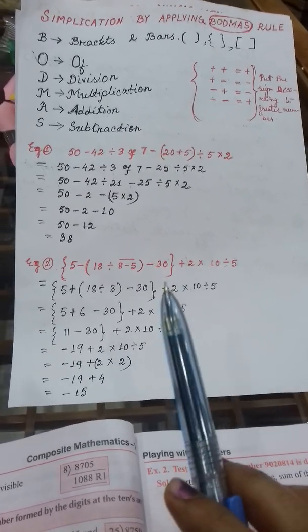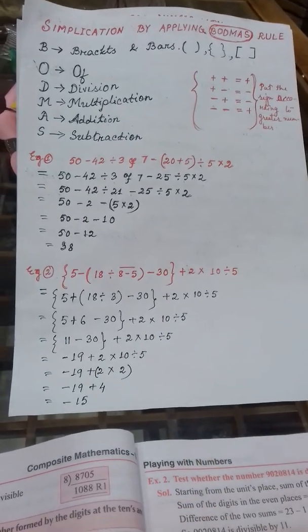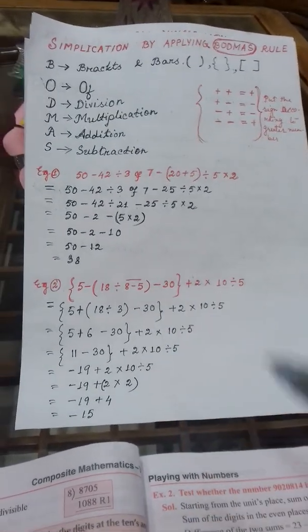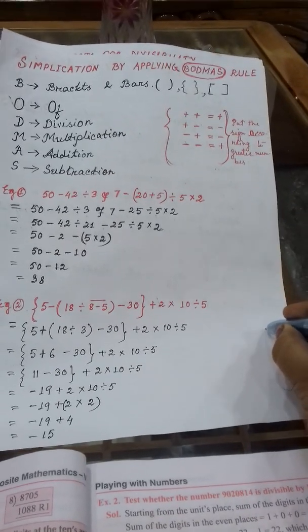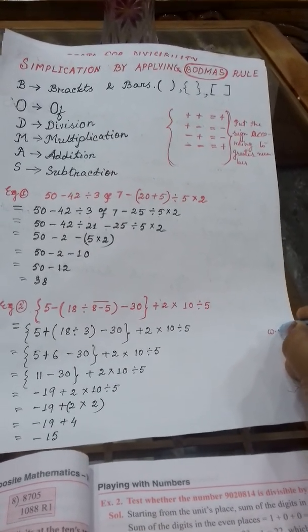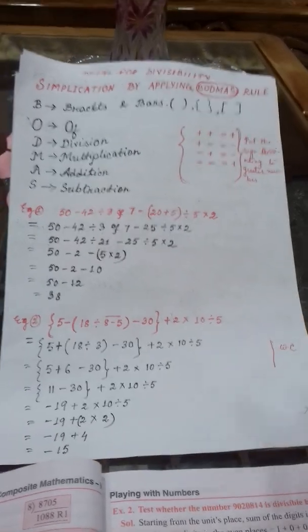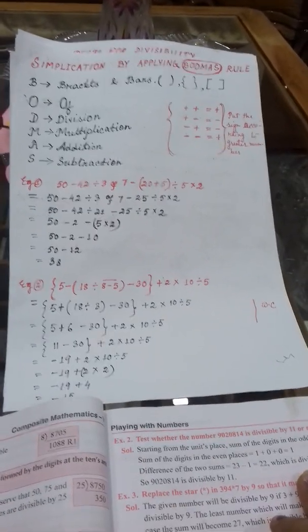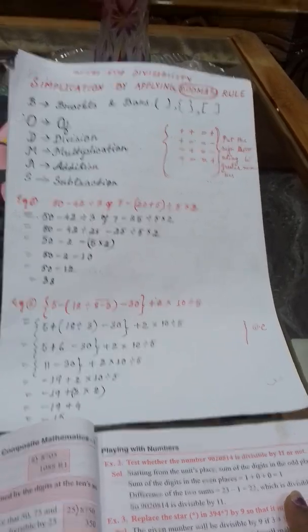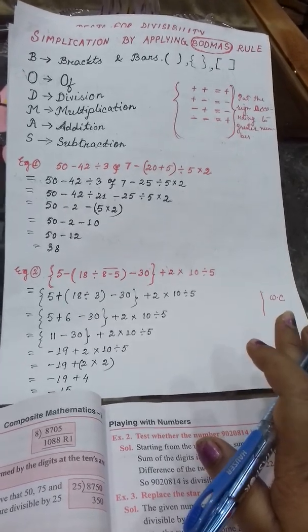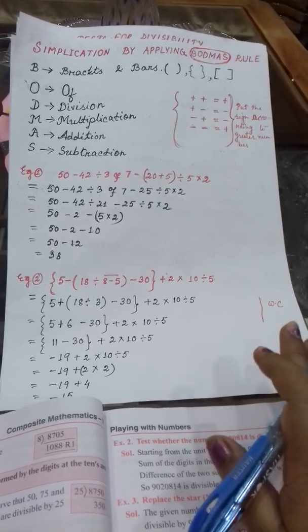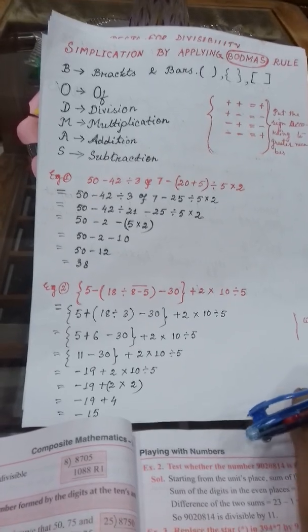Clear? And one thing more I must tell you: when you do any simplification or any big calculation, you must maintain a working column on the right hand side of your copy. Got it? Must maintain the working column on the right hand side of your copy, and with pencil. Working column you always have to maintain with pencil. Clear or not? So this is all about simplification.